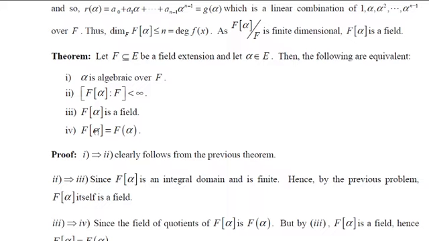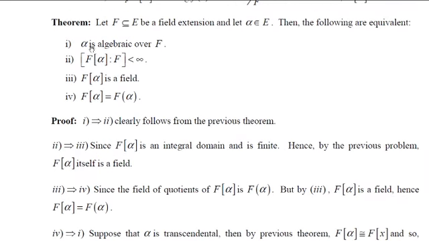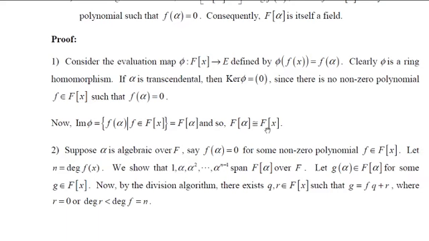Now let's prove 4 implies 1. That is, if F[alpha] equals F(alpha), then we have to show that alpha is algebraic over F. Suppose, assume for contradiction, that alpha is transcendental. Then by the above theorem, F[alpha] is isomorphic to F[x], and this F[x] is not a field.